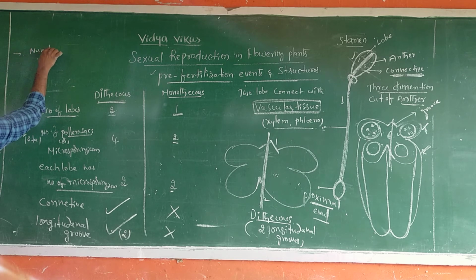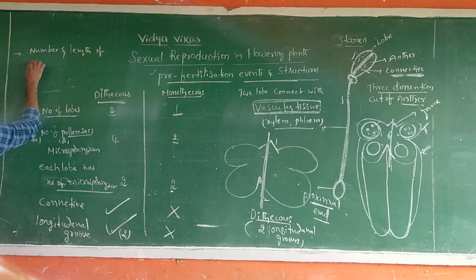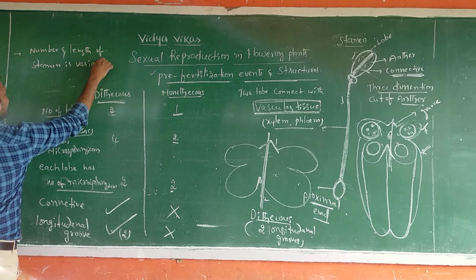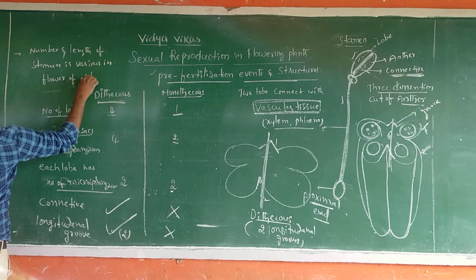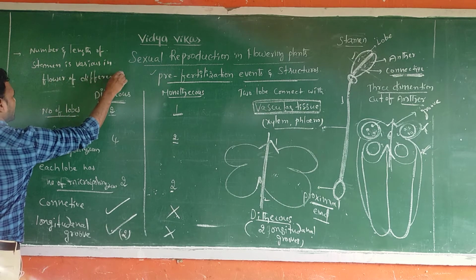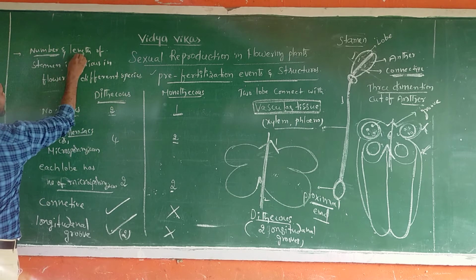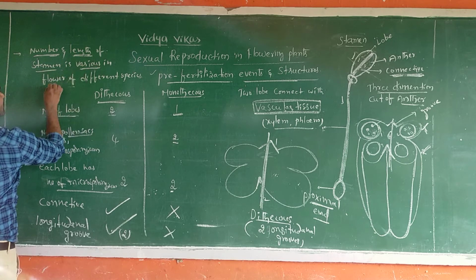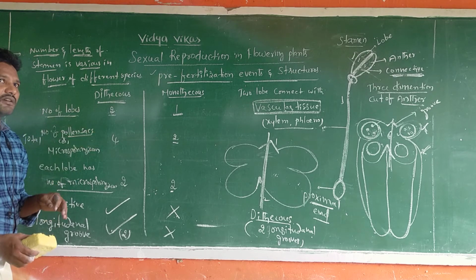Finally, number and length of stamen is various in flowers of different species. The number and length of the stamen is not similar in all plants. That is dissimilar.